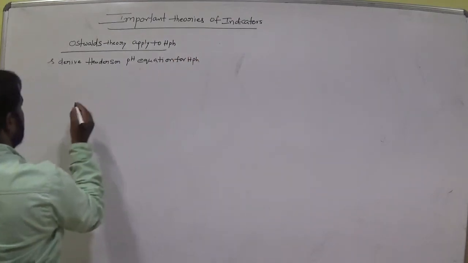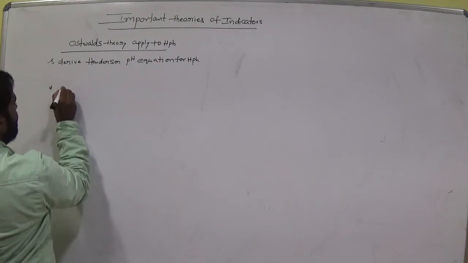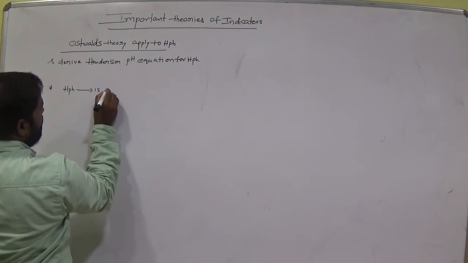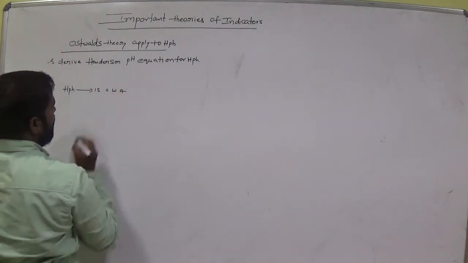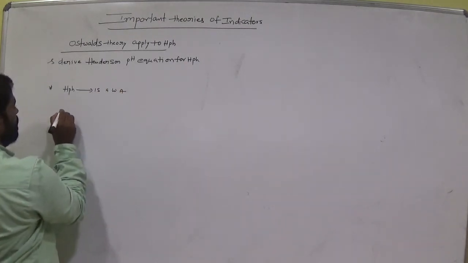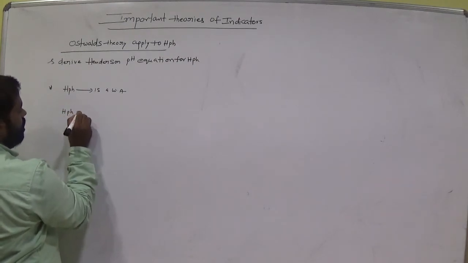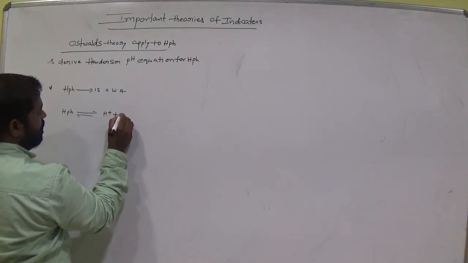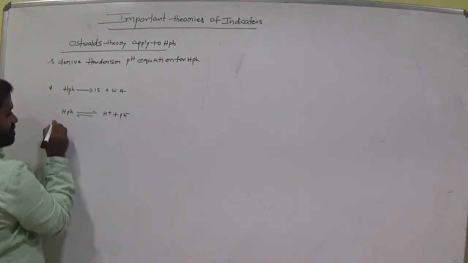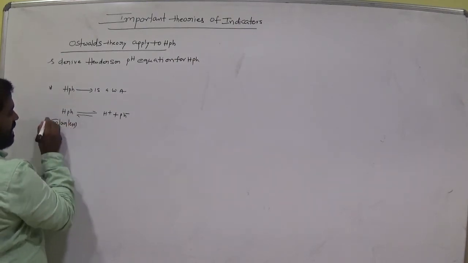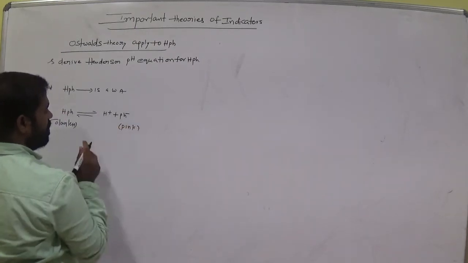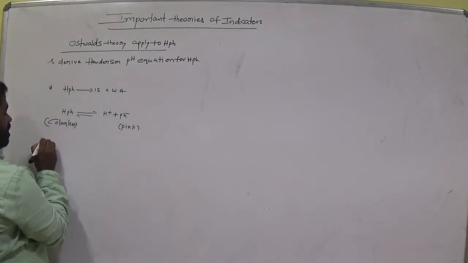So let's see. HPh is a weak acid. This is H plus and Ph minus, colorless and pink. It is at equilibrium.